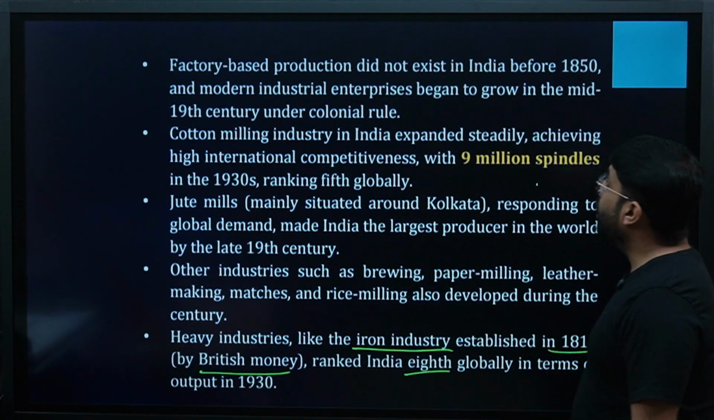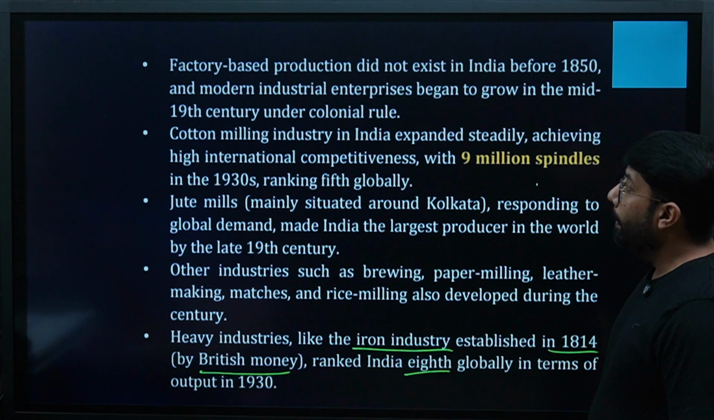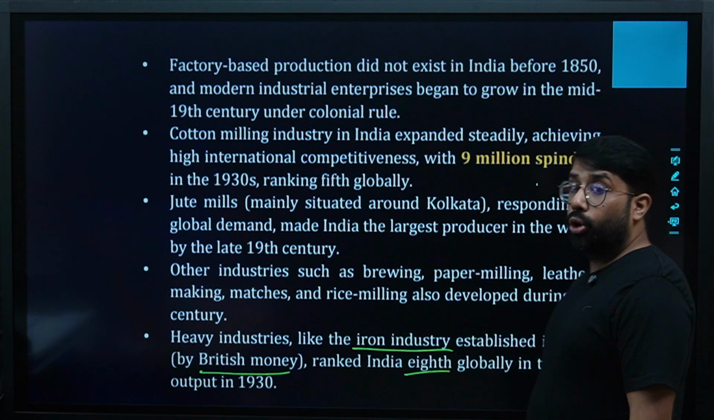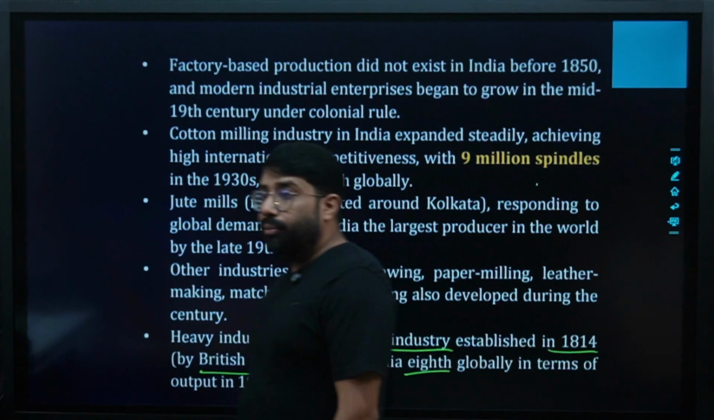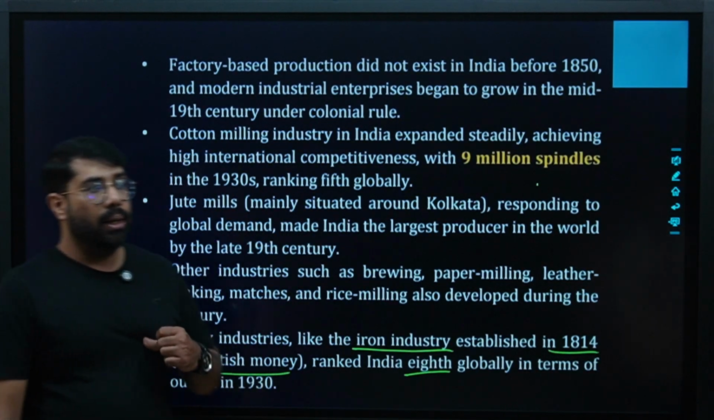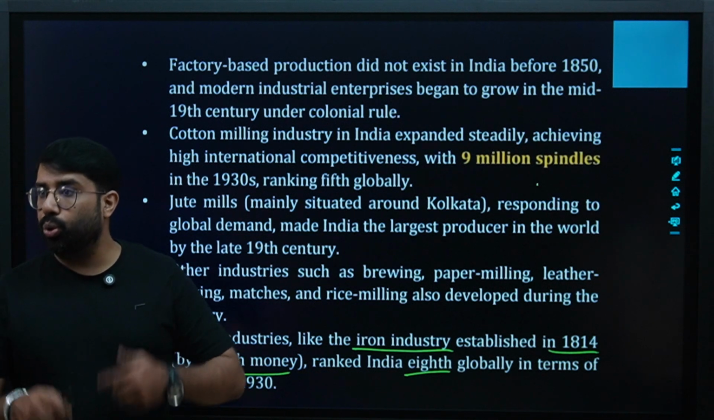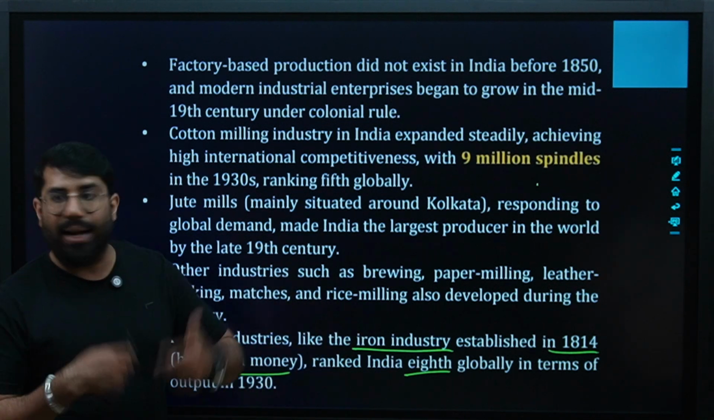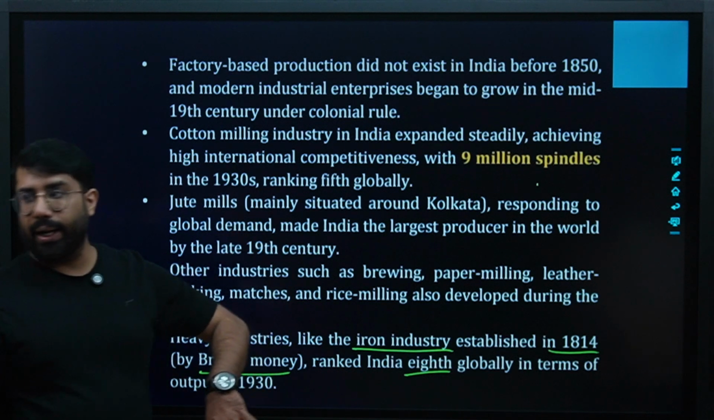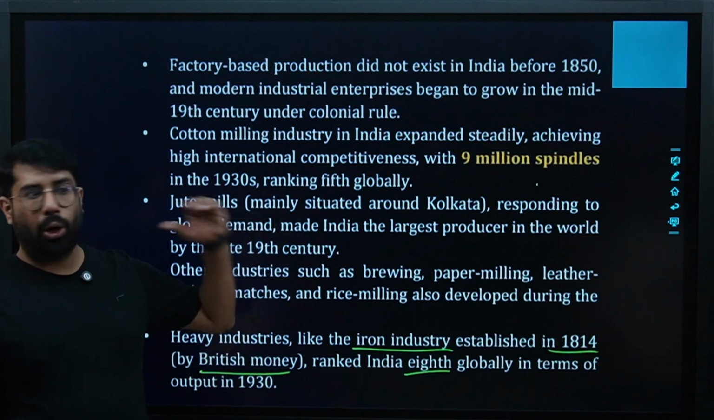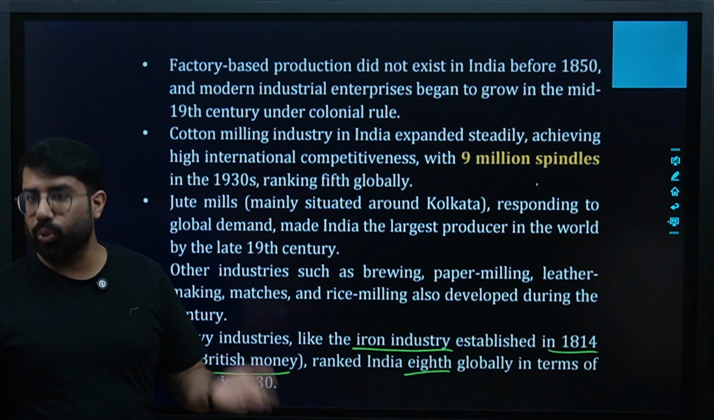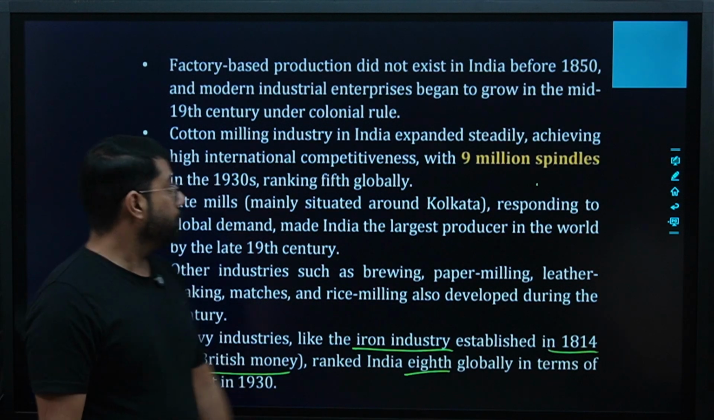Factory-based production did not exist in India before 1850, and modern industrial enterprises began to grow in the mid-19th century under colonial rule. Before the advent of British rule, there were very few factories in India. We worked in agriculture and handicrafts, handmade goods. But after the introduction of British rule, we saw factories coming in India, and machines were introduced. Are you getting the point?